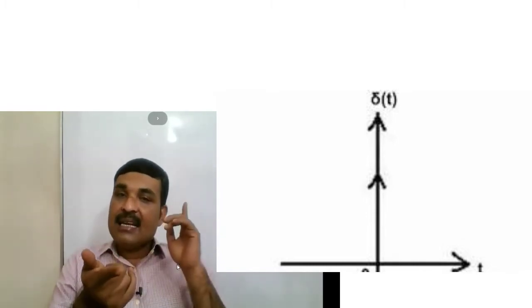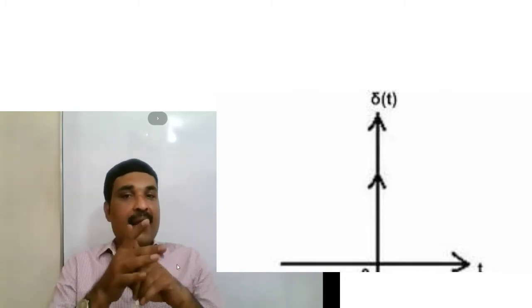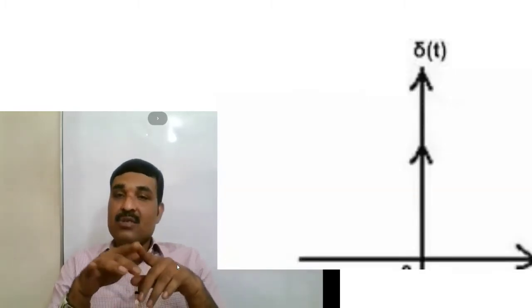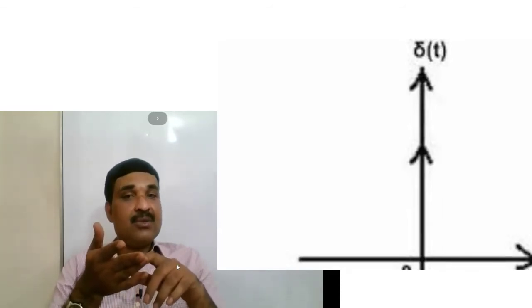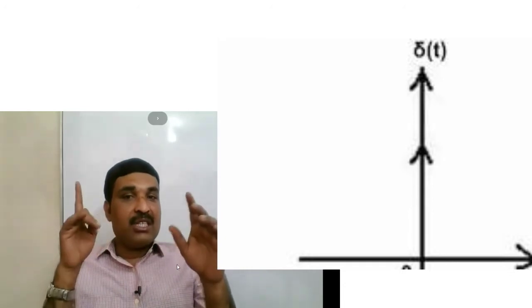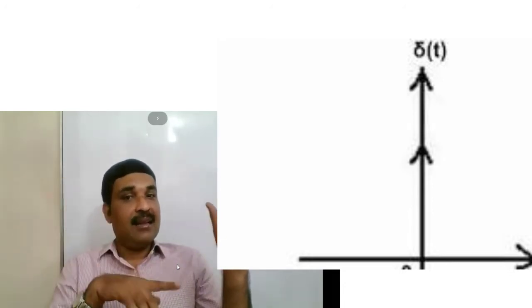Now, in the case of a discrete time unit impulse signal, del of n is equal to 1 if n is equal to 0 and is equal to 0 if n is not equal to 0. Now we want to check whether it is an energy signal or a power signal.